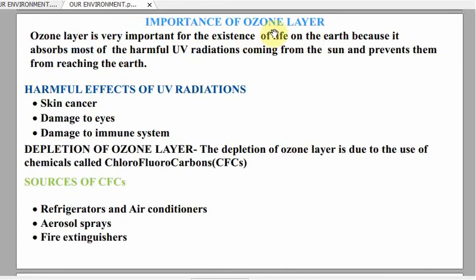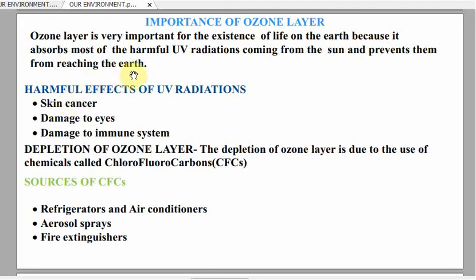Now the importance of ozone layer. Ozone layer is very important for the existence of life on the earth because it absorbs most of the harmful ultraviolet radiations coming from the sun and prevents them from reaching the earth. So the ozone layer protects us from the harmful ultraviolet radiations of sun.